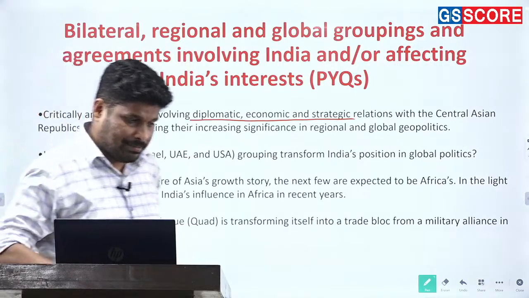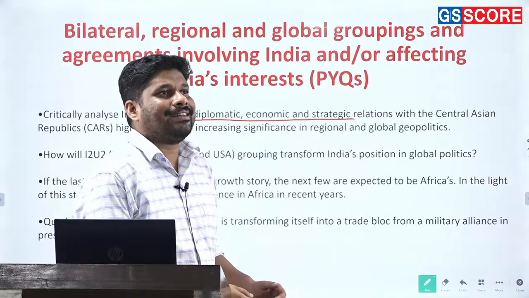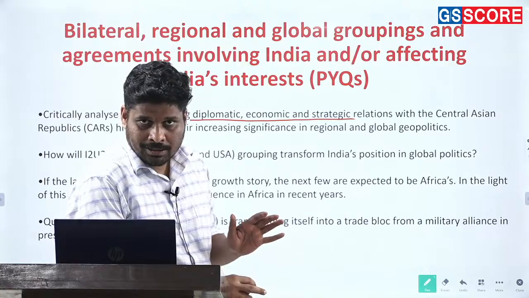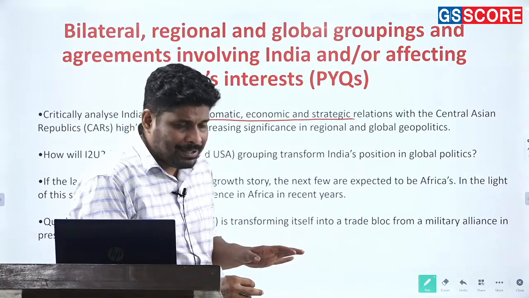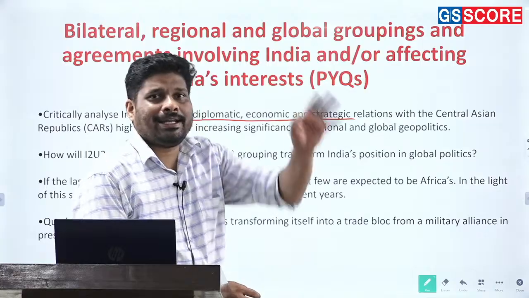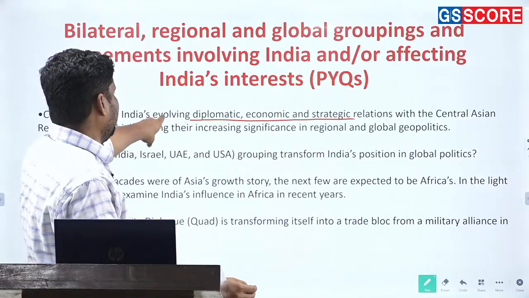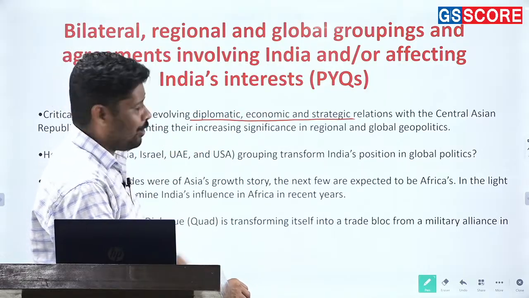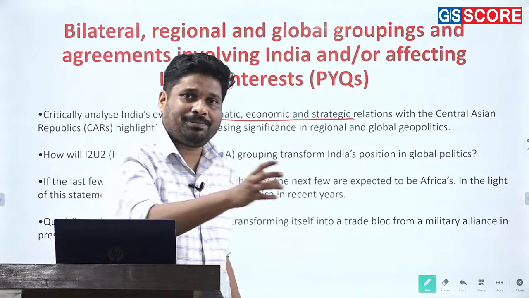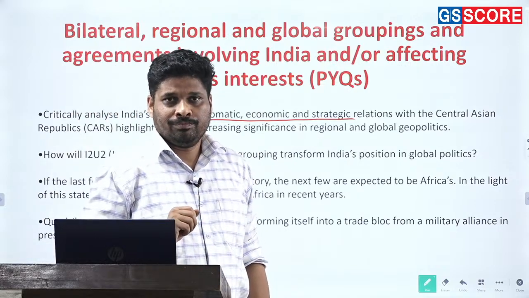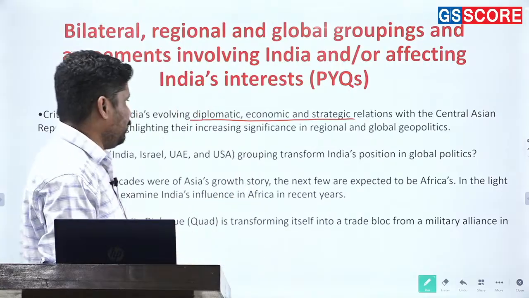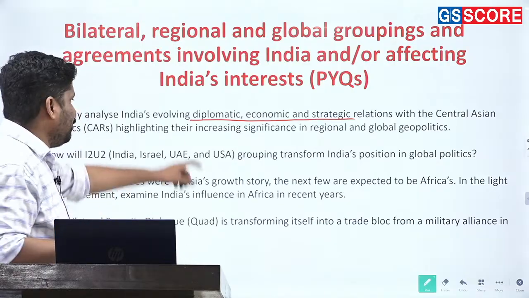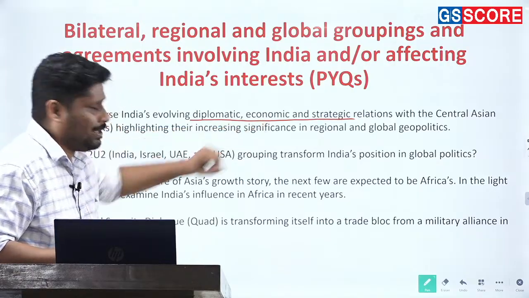देखो, mostly when it comes to cultural aspects, cultural aspect rarely as an independent question is asked. It becomes a pointer which is, I would say, an add-on. मतलब you are writing your answer on evolving diplomatic, economic and strategic relations. When it comes to diplomatic relations, or even economic relations, there you can add the cultural aspect. ठीक है, that you can, my dear friends, basically do. So any grouping, you have to understand on the basis of these three pillars.